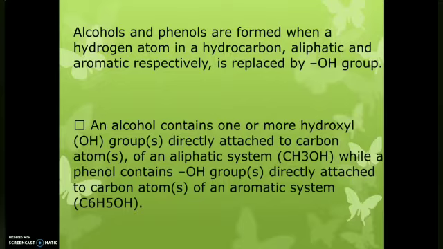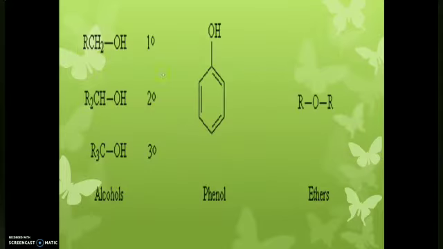If it is aromatic, we can call it phenol. Here we can see the hydroxyl group is directly attached to the carbon. In the aliphatic chain, if it is directly attached to the carbon, we call it alcohol. In the aromatic ring, if it is directly attached to the carbon, we can call it phenol.